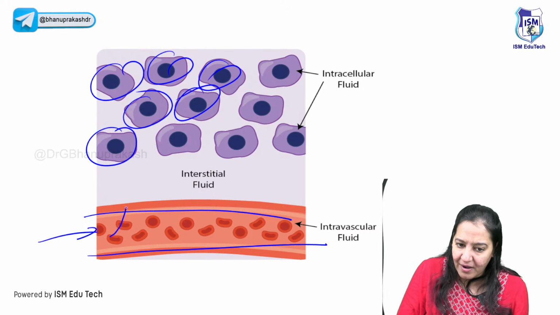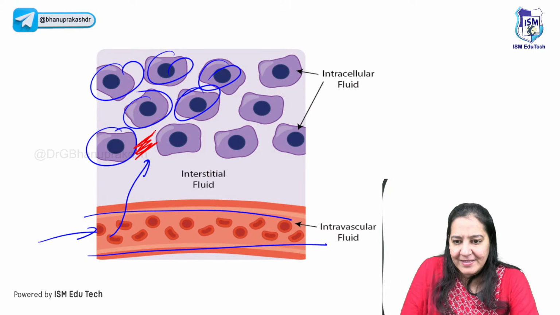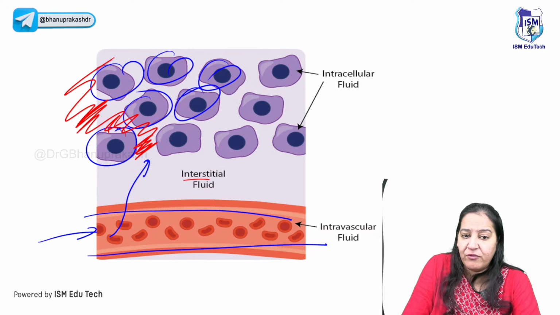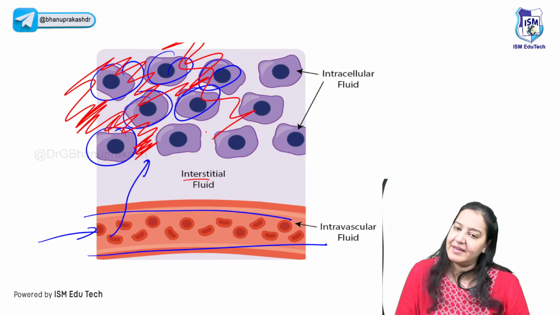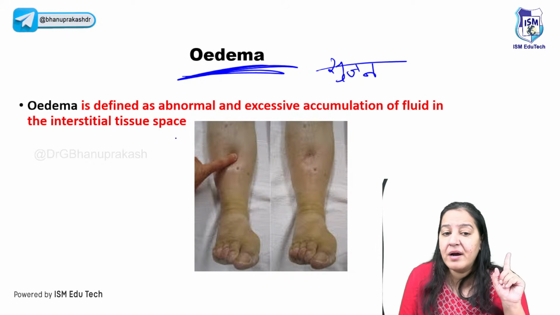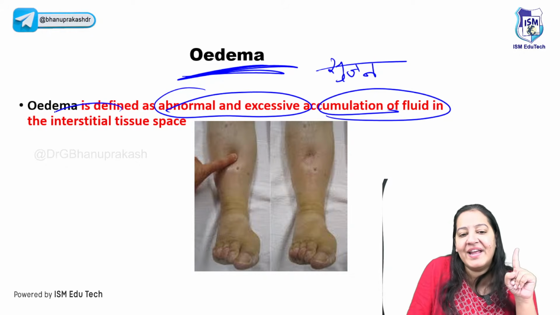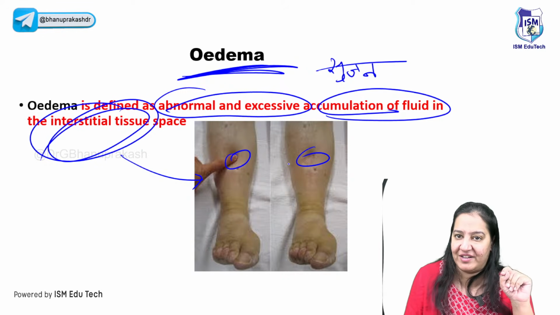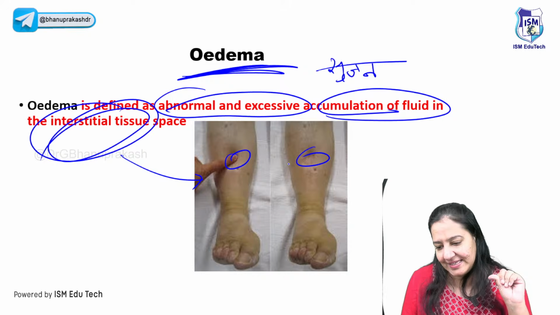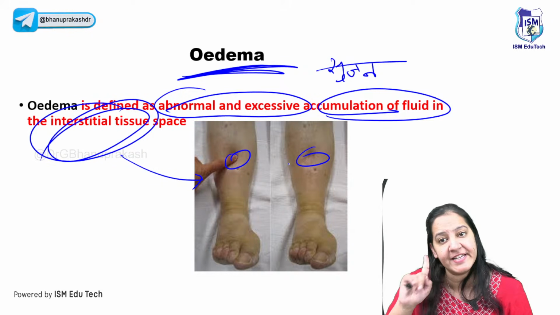When fluid from the blood comes out and accumulates in the space here, this space is known as the interstitial space. What is this space known as? When the fluid accumulates in the interstitial space, the organ swells and it results in edema. So what is the definition of edema? Edema is abnormal and excessive accumulation of fluid in the interstitial space. It looks like this. If you press it, it will pit. That is the edema, right? Yes. So edema is the accumulation of fluid in the interstitial space.